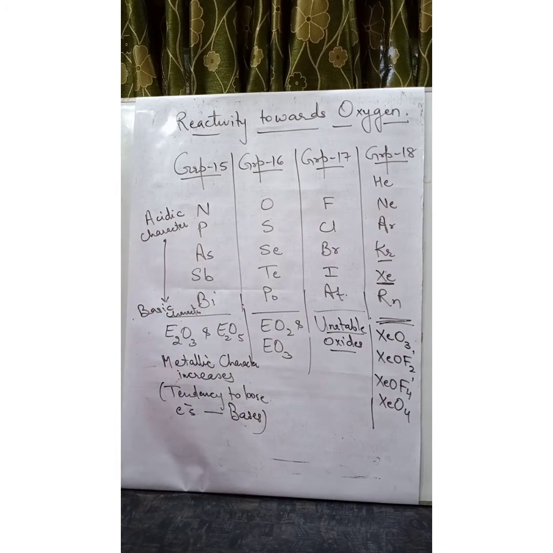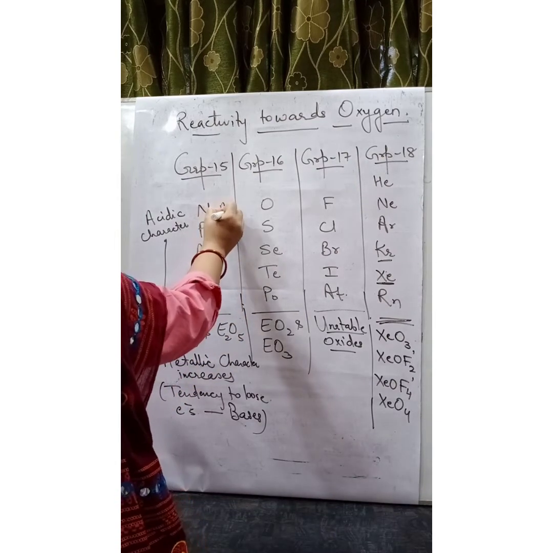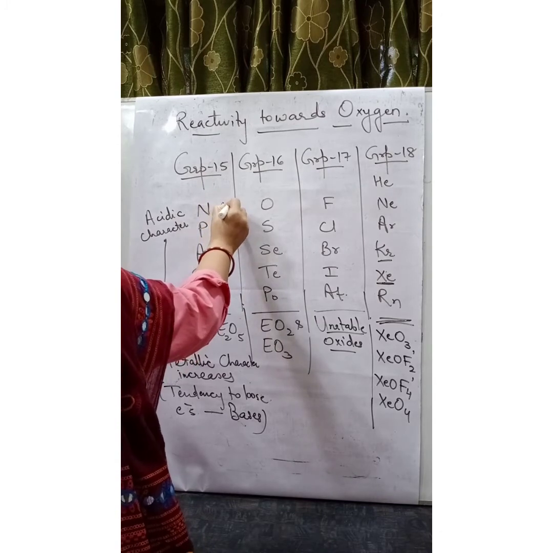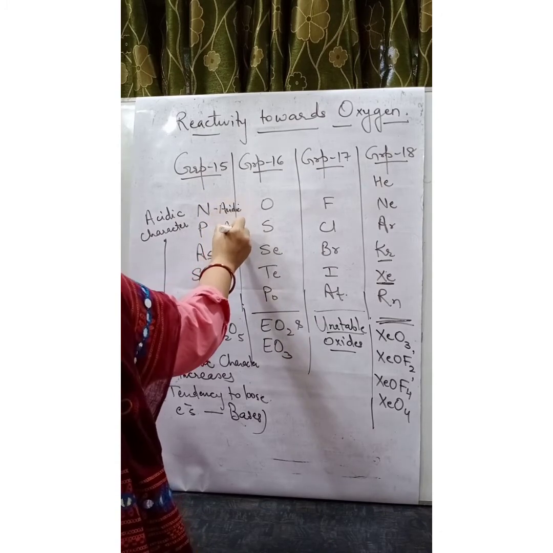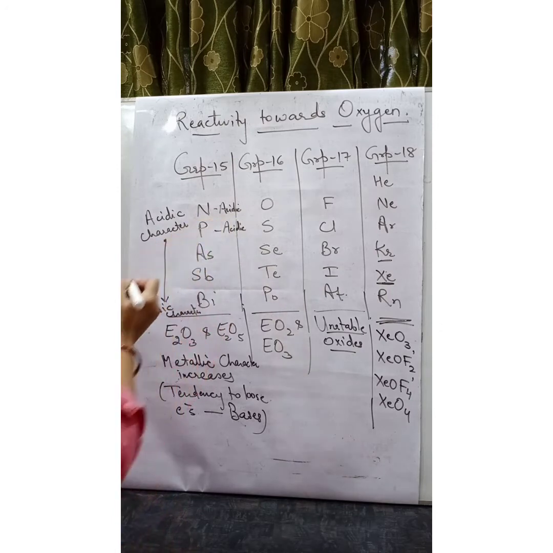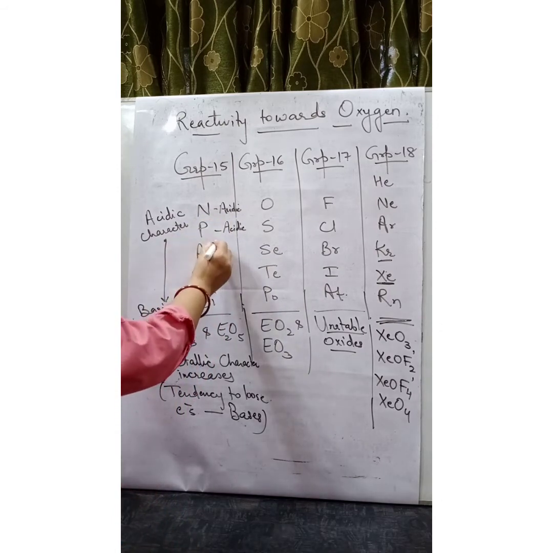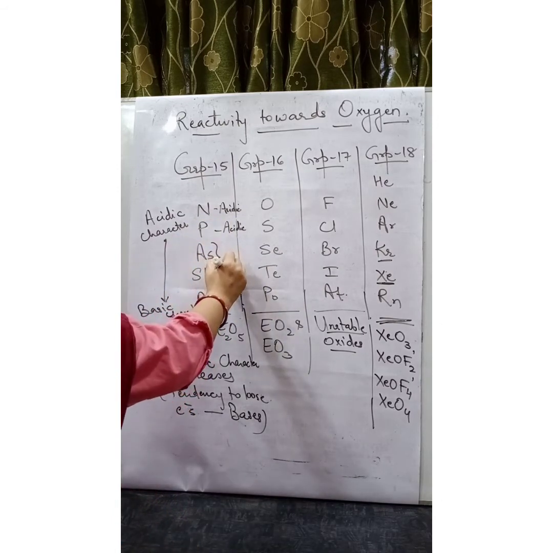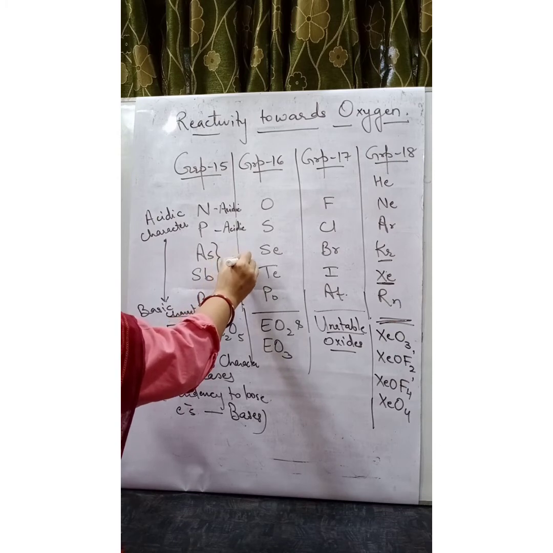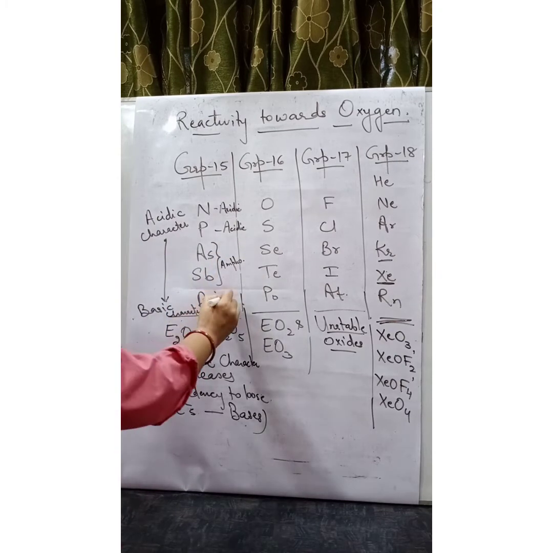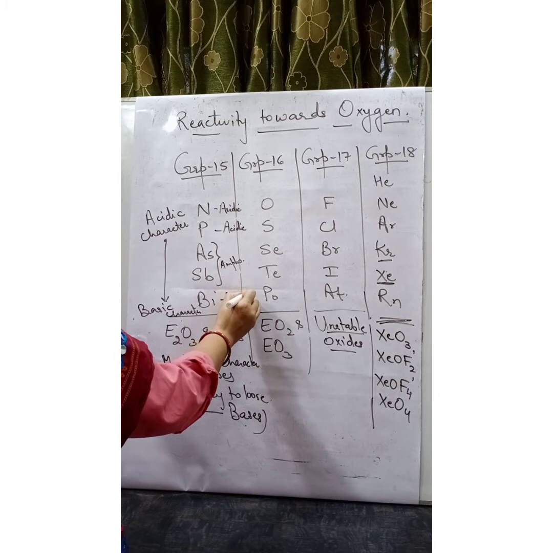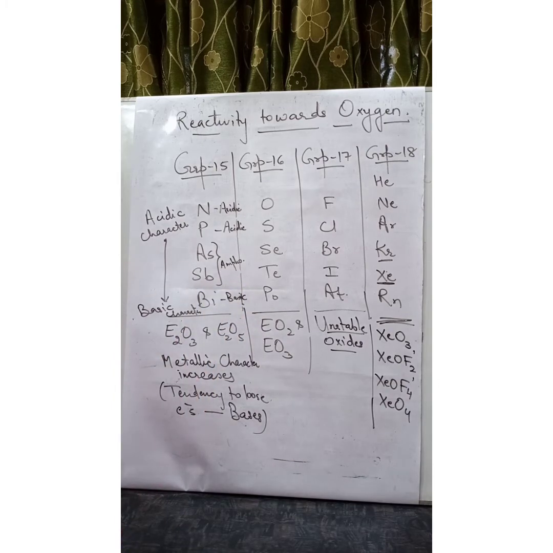That is why it is said that the oxides of nitrogen and phosphorus are purely acidic in nature. Arsenic and antimony form amphoteric oxides, and bismuth forms basic oxide.